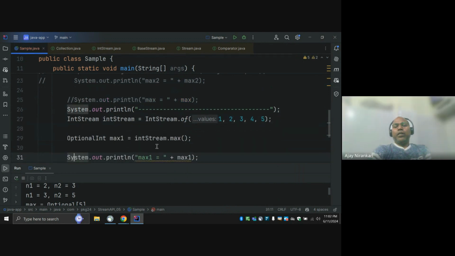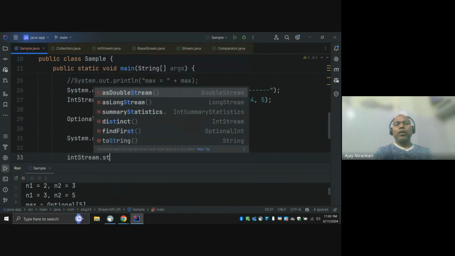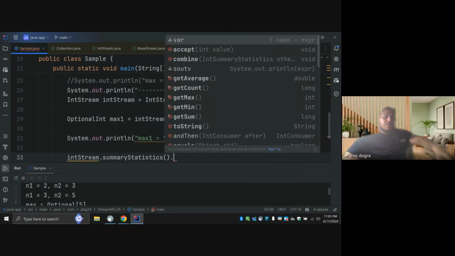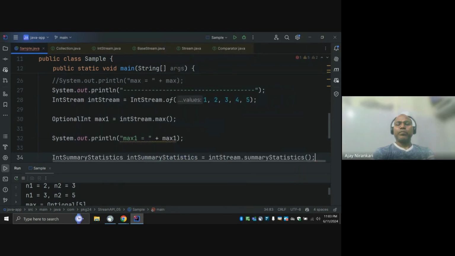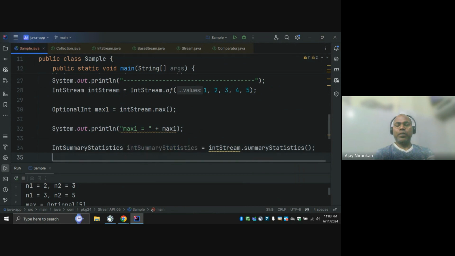So here IntStream lets you directly call max. I already provide the default implementation for this. Just say max. You want to say min, you want to say anything, right? Even a very generic function they have given us: summary statistics. They return max, mean, average, everything for you. And you can simply say print.